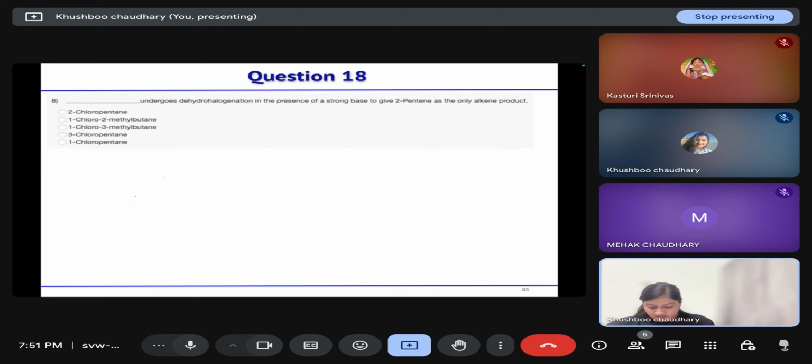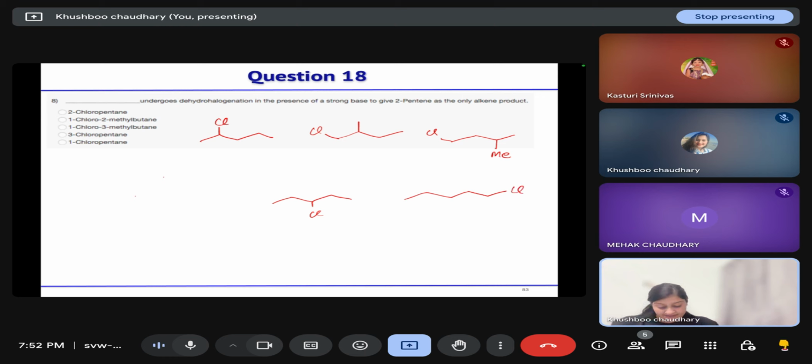Then next is, which compound undergoes dehydrohalogenation in the presence of strong base to give 2-pentene. In the first case, we have 2-chloropentane. Then in the second case, we have 1-chloro-2-methylbutane. In the third case, we have 1-chloro-3-methylbutane. Then 3-chloropentane, and last is 1-chloropentane.